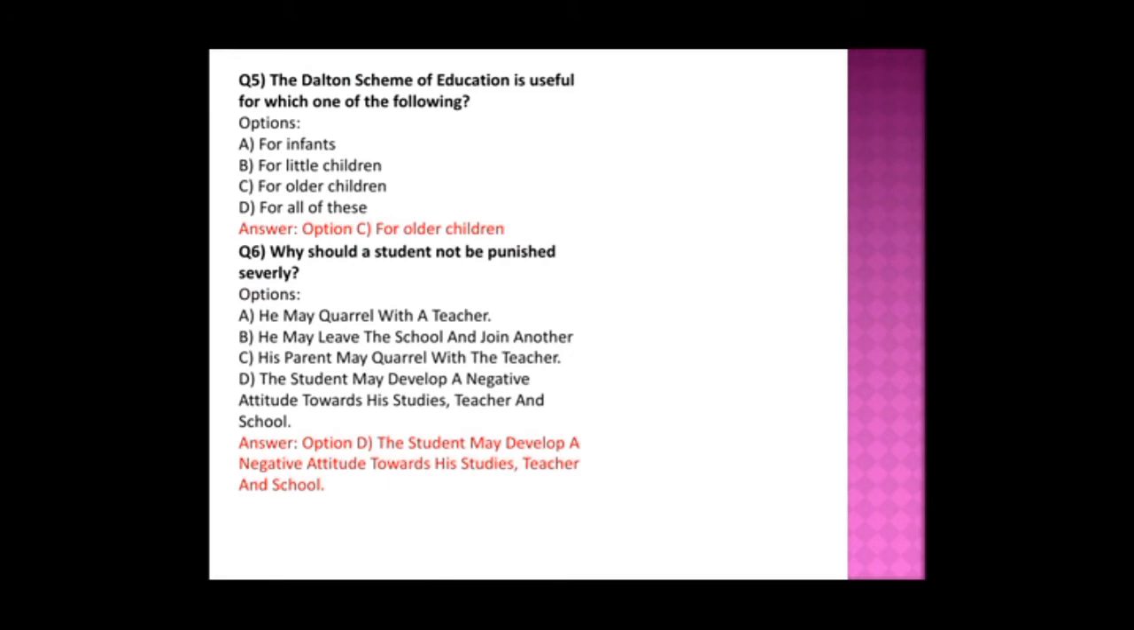Okay. And the fifth question is the Dalton scheme. Dalton scheme, I just described in the box. You can see that Dalton scheme. What is the Dalton scheme? And Dalton scheme of education is useful for which one of the following? First one is for infants, and second one little children, and for older children, and for all of these. Okay, here answer is for older children.